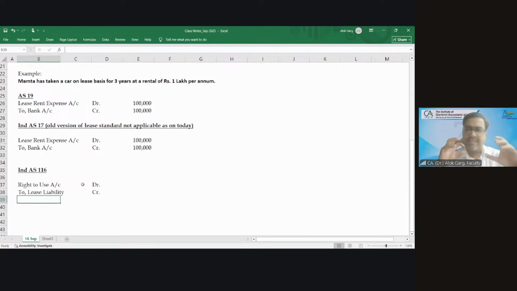You recognize the leasehold asset and credit lease liability. Every year you pay lease rental, by which the lease liability keeps reducing, and you also depreciate the leasehold asset and add interest on the lease liability.